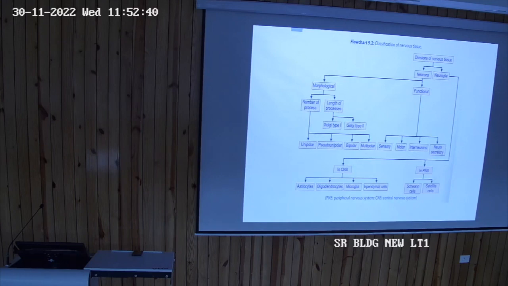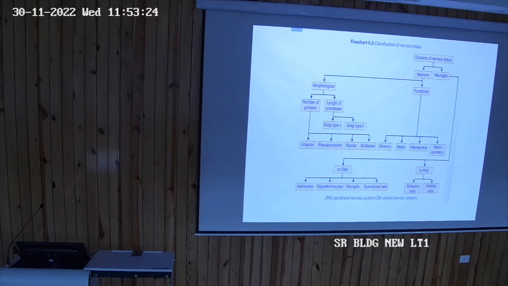See the next one, microglial cells. These are phagocytic cells. Phagocytic cells are those cells which, if foreign particles or foreign bodies enter, engulf them, catch them and start destroying. Understand? Microglial cells act as phagocytic cells. Phagocytic cells means if any foreign body comes, they engulf, catch and destroy it. That is the function of microglial cells.